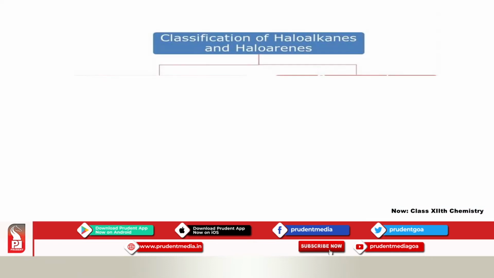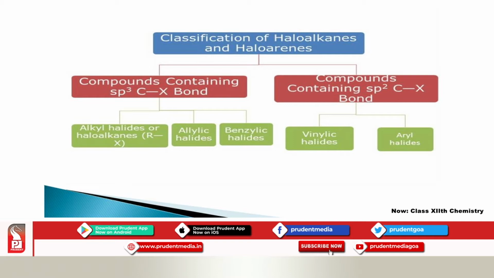Second, classification of haloalkanes and haloarenes is also based on the hybridization. Under that, the first one is compounds containing an sp3 carbon-halogen bond. Second one, compounds containing an sp2 carbon-halogen bond. Now the sp3 carbon-halogen bond is further divided into three types.